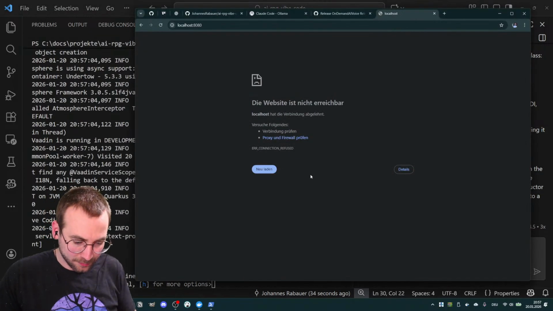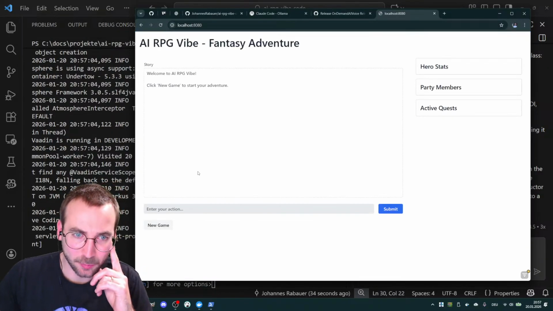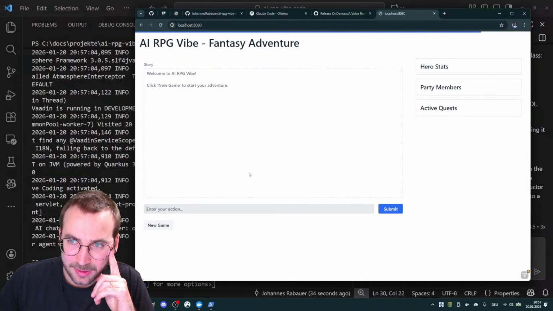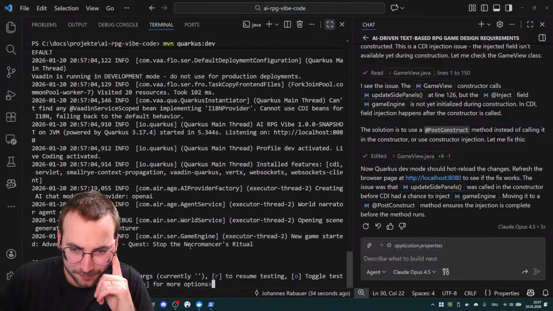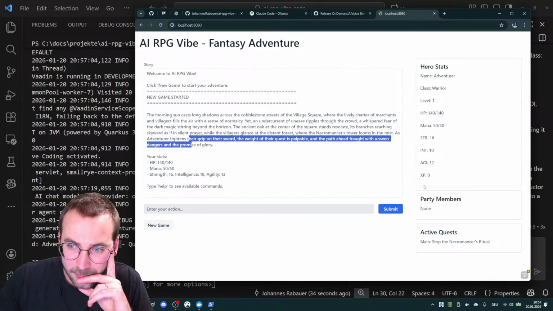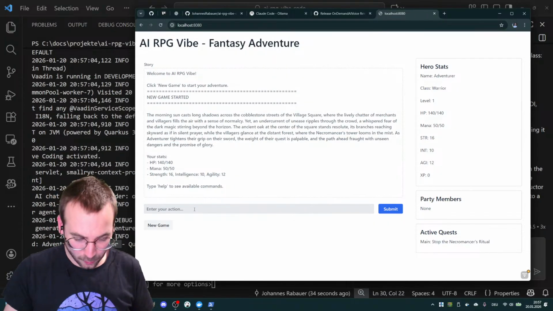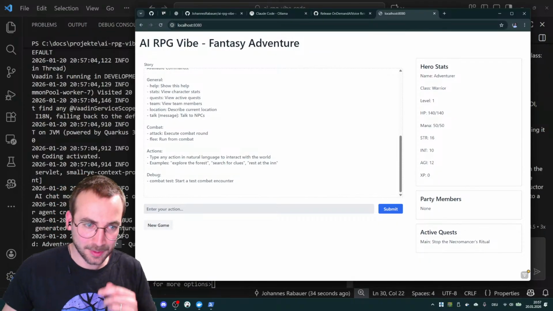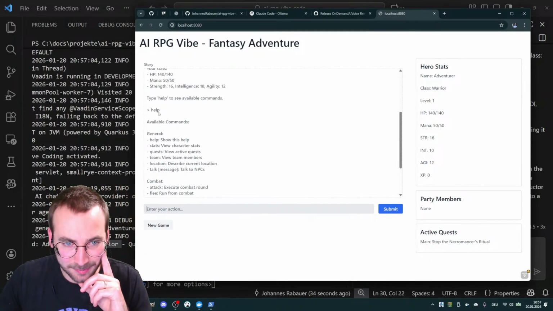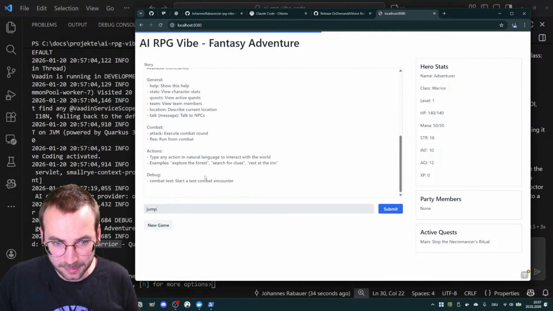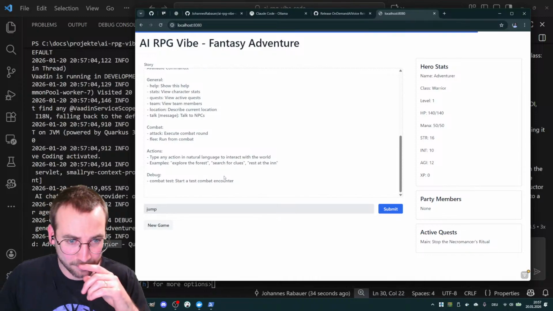Okay. No, it was the right output. It worked. New game, but we can already enter an action. That's not the best thing. New game started. Exactly. Okay. We have our stats, and we can call help, and then it seems like help is a predefined command. Jump. What does it do?